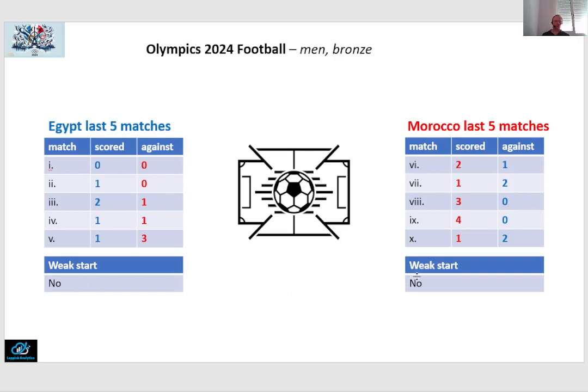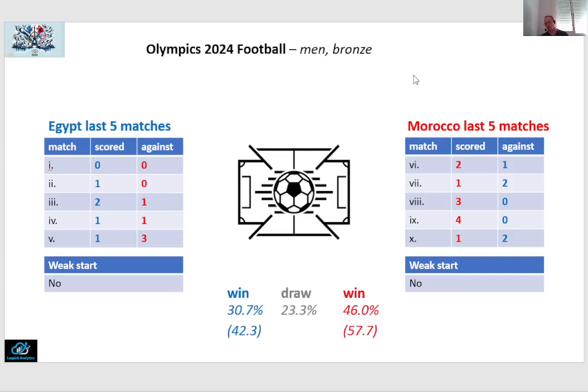Then you can account for weak starts, meaning that, for instance, if this was a final group match and one of the teams had already qualified, that would probably weaken the incentives they have of winning that final match. So you could award them a weak start, which would lower their probability of winning. But well, this is the match for the 3rd place. There is no reason to assume any weak incentive. I'm not aware of any severe injuries on the part of several players that would impede the team to play as they usually play. So no weak start assumed,